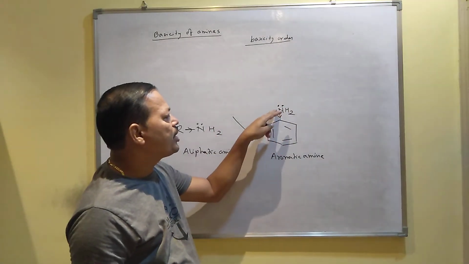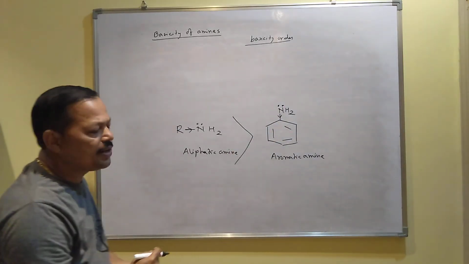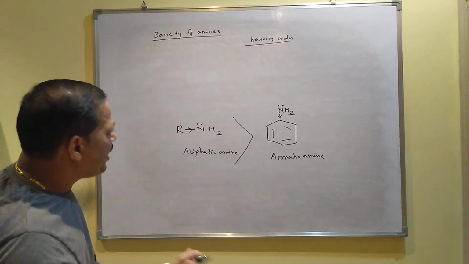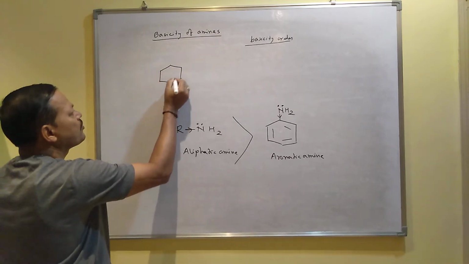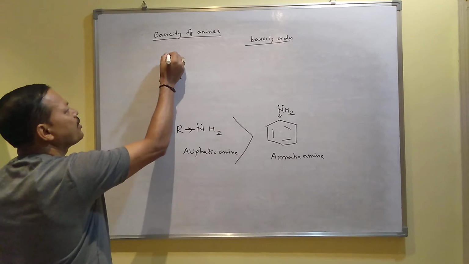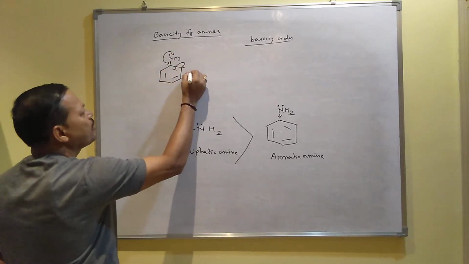I mean, nitrogen is not available for protonation. It cannot take the proton easily. This is one factor. Another factor you can apply, aniline can show resonance structure also. This is your aniline. The lone pair of electrons can come from this to this, then it will go here.